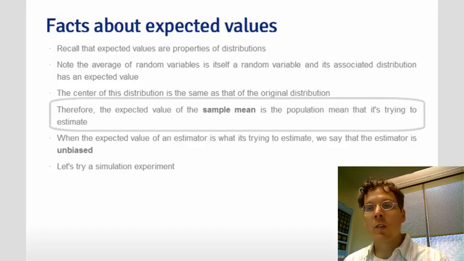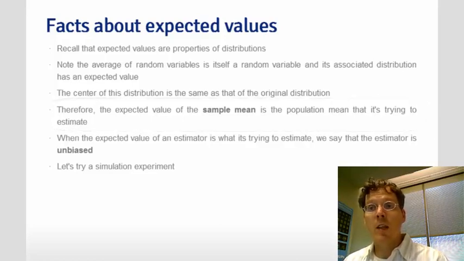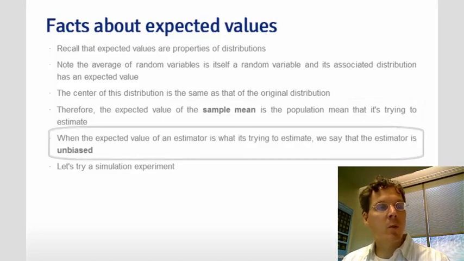In other words, the population distribution of the sample mean is centered in the same place as the original population that the data is drawn from. When an estimator has this property, we say that the estimator is unbiased. But let's try some simulation examples to see if we can get a handle on this.